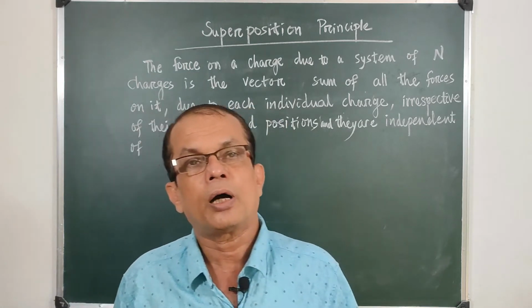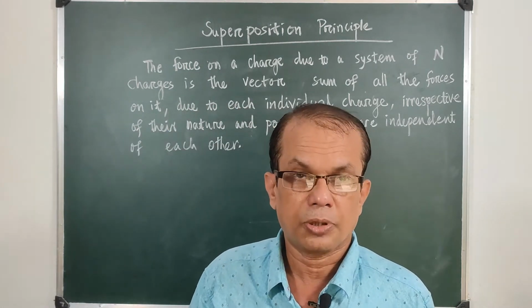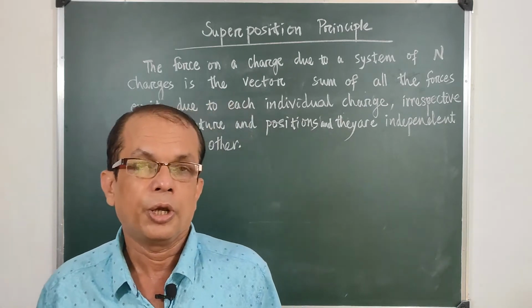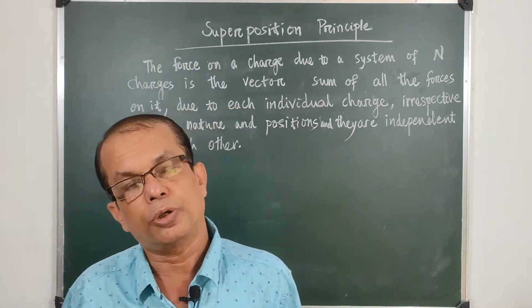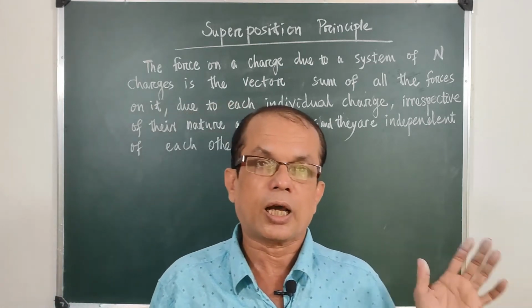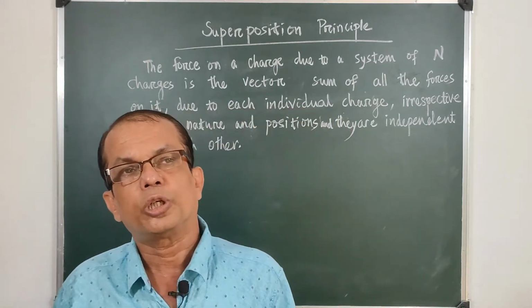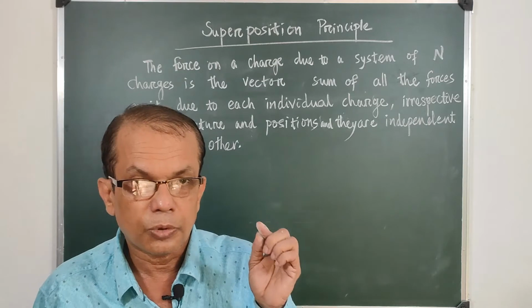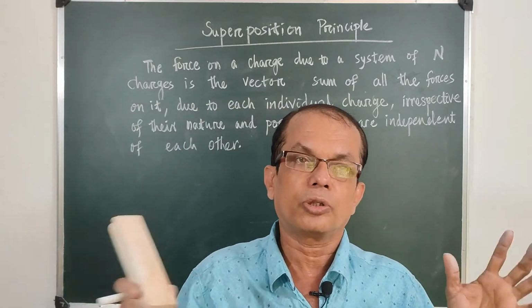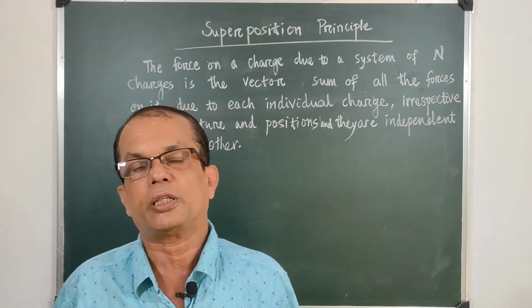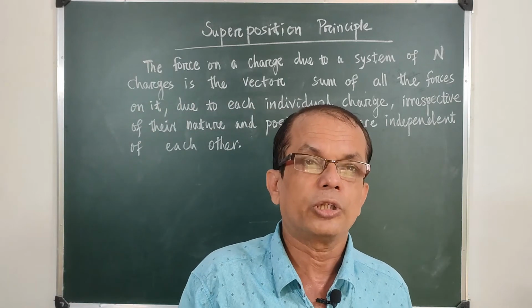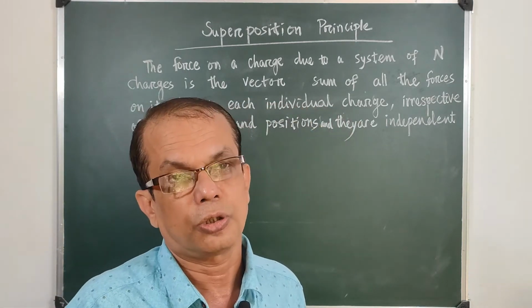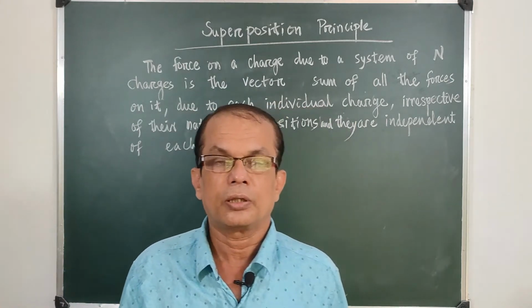If Ram has given him 3 slaps, they will cause pain. If Hari has given one more slap, it will also give pain. If someone has thrashed him, it will give pain. So the total pain will be the algebraic sum, or the vector sum, of all such pains. Similarly, you might have seen small children with chalks disfiguring the walls.